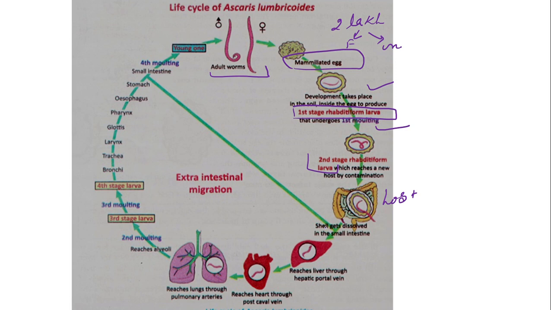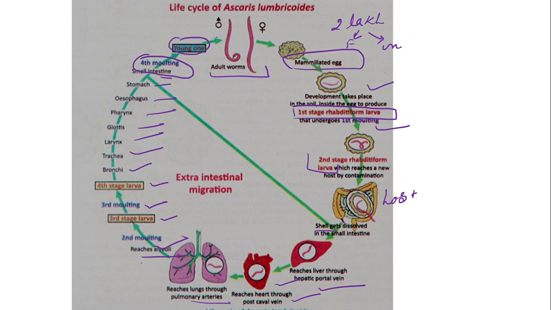It is going to enter into the host. ठीक है, host में enter करते क्या होता है? इसका shell remove होता है. Shell remove करने के बाद क्या होता है? It reaches the liver through the hepatic portal vein, then the heart through the postcaval vein, then the lungs through the pulmonary artery, then it reaches the alveoli. Second molting takes place to produce the third stage larva. Third molting takes place to produce the fourth stage larva. Then it goes to the bronchi, trachea, larynx, glottis, pharynx, esophagus, stomach, and intestine.